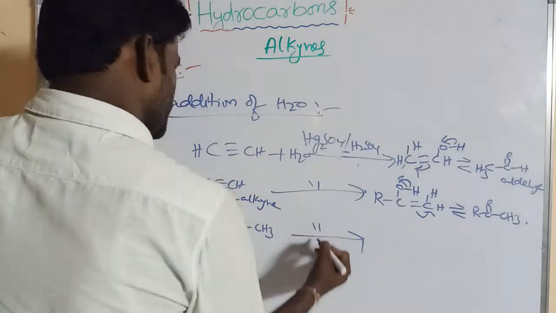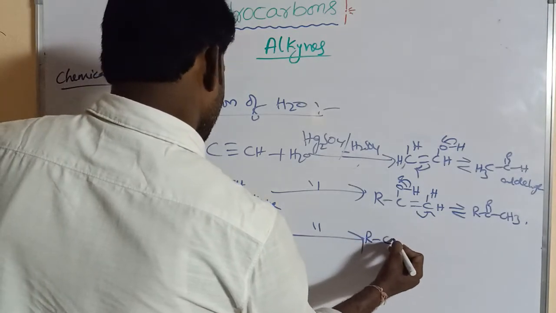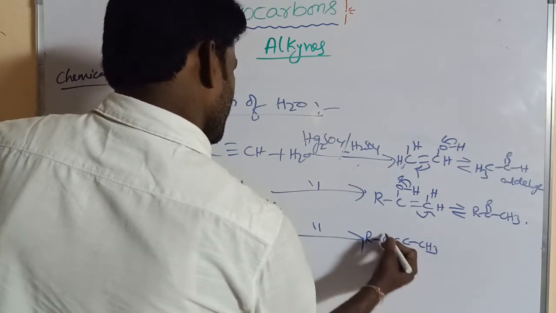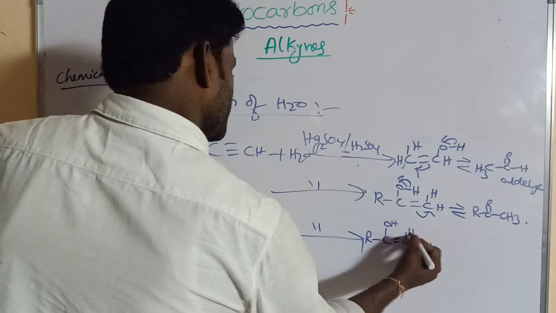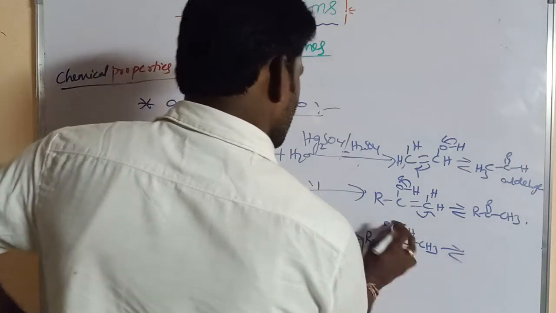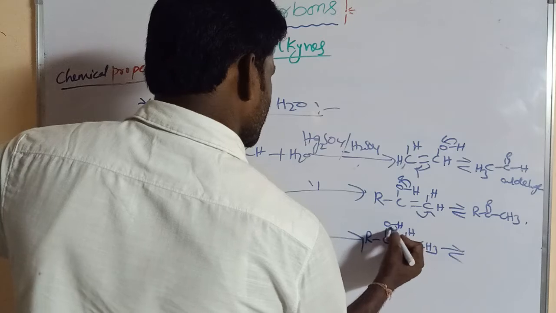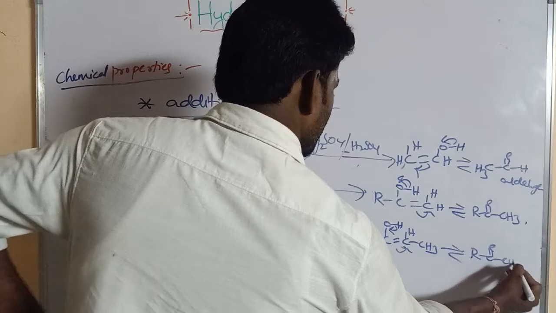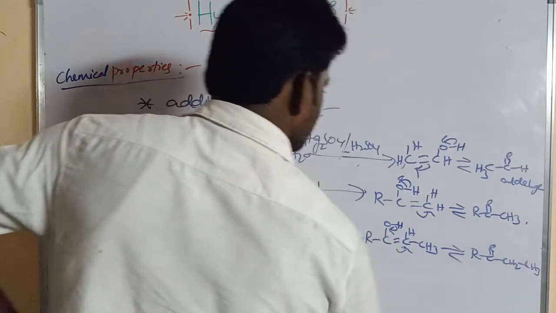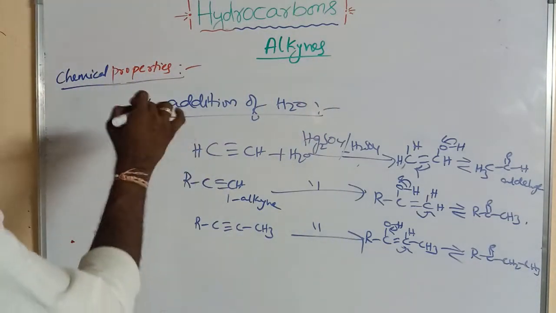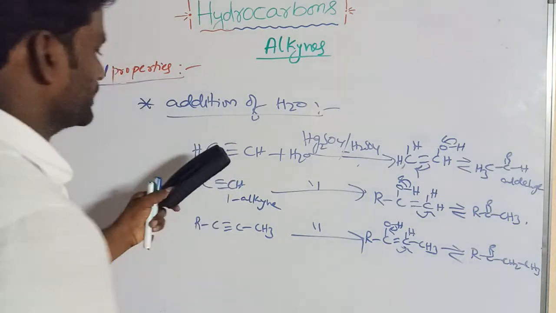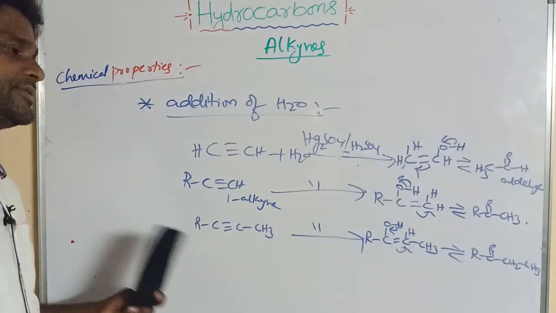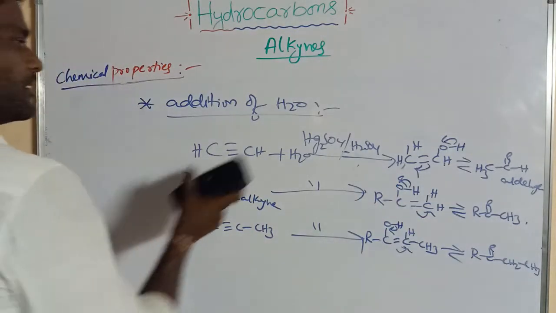Here OH and H are added, and it undergoes keto-enol tautomerism. That can also produce a ketone. So only acetylene gives an aldehyde, and the remaining alkynes give ketones. Next one.